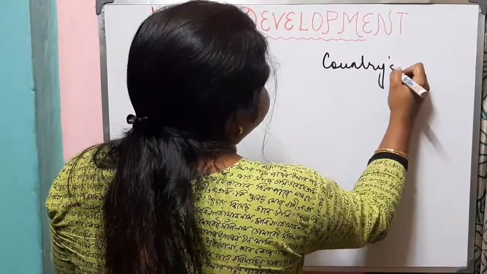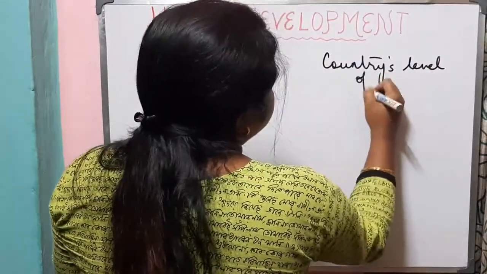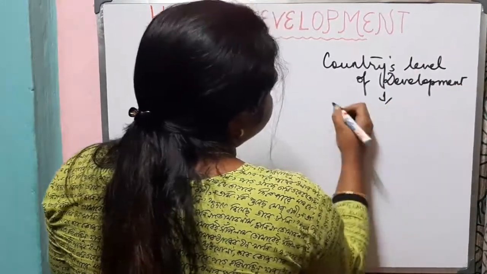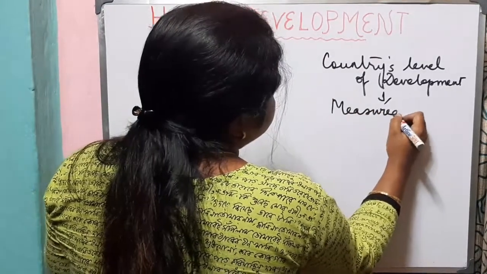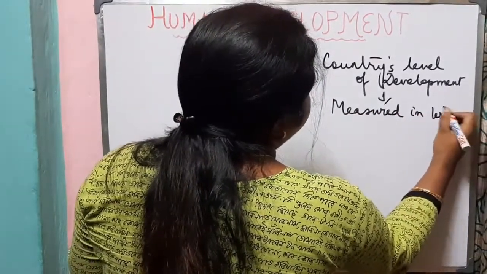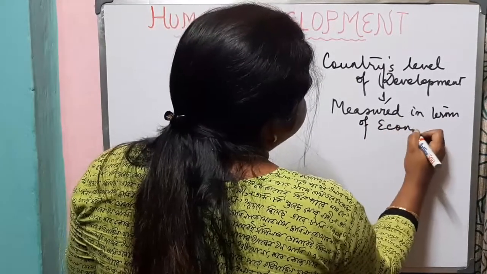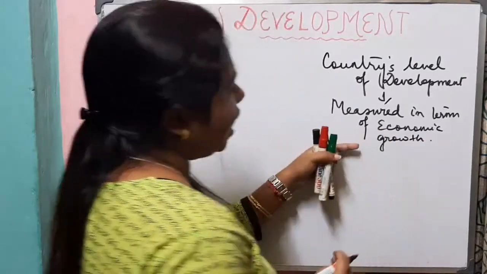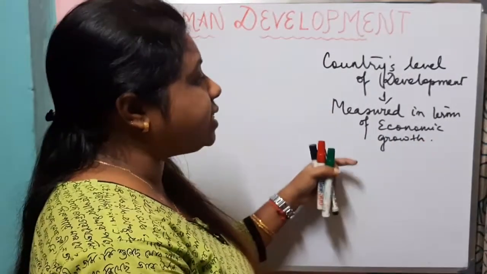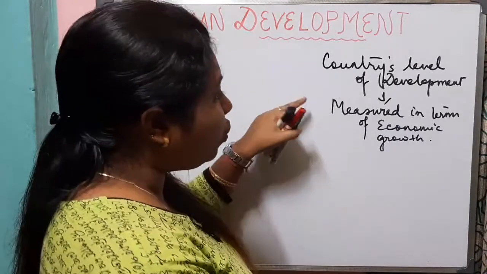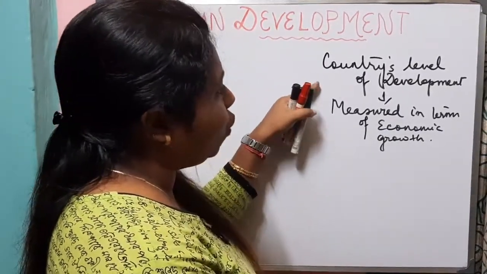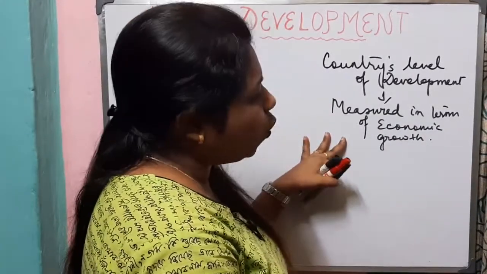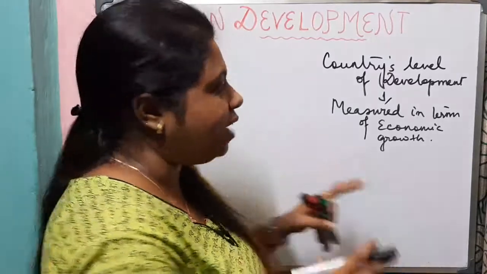Country's level of development measured in terms of economic growth. That means more will be the economy of the country, that country will be considered more developed. So on the basis of economic growth, the country's level of development used to be measured, even though this growth did not really mean much change in the life of the people.